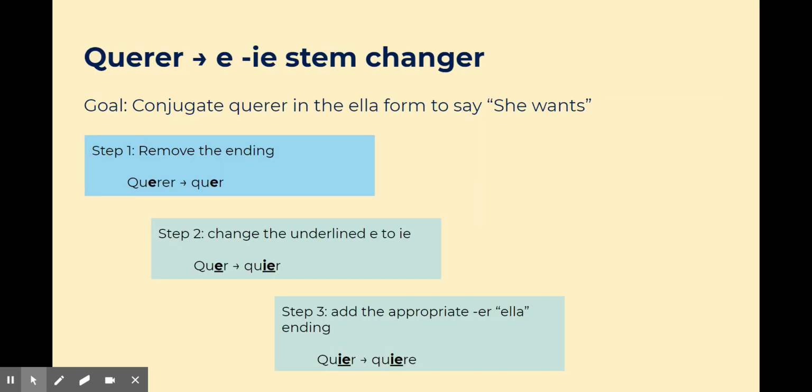Now let's look at querer, which means to want. This is also an e to ie stem changer. Our goal is to conjugate querer in the ella form to say she wants. Step one is to remove the ending, so querer becomes quer. And then we're going to change that underlined e to an ie. Again, we need to memorize. Querer, quer becomes quier. And then we add the appropriate er ending for ella. We get quiere.